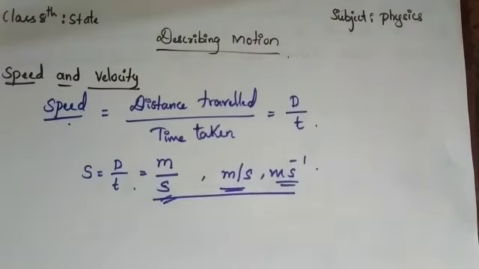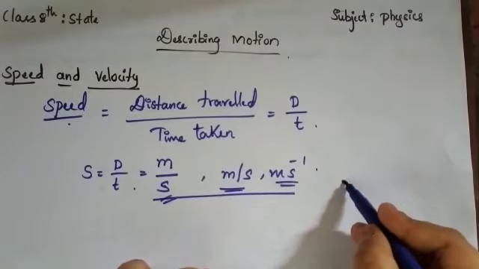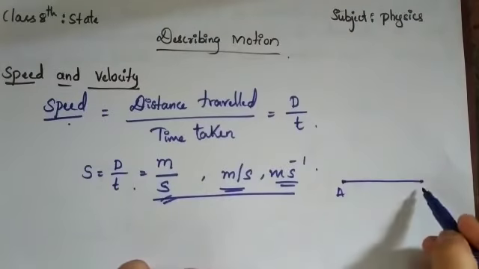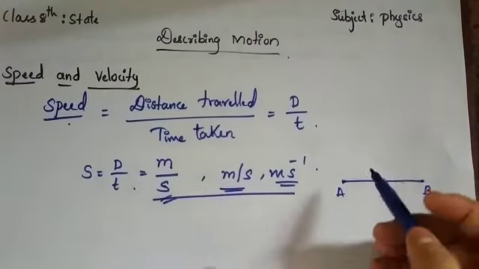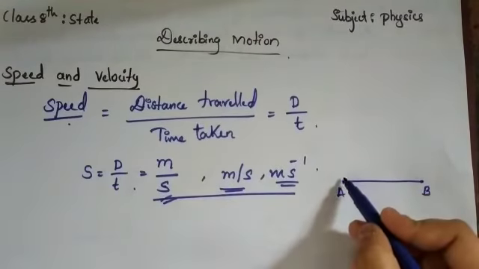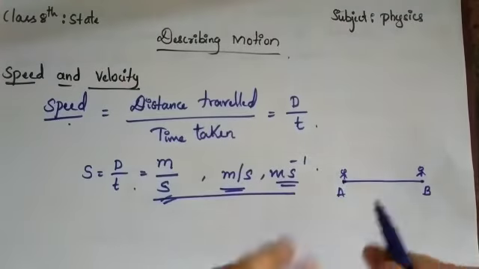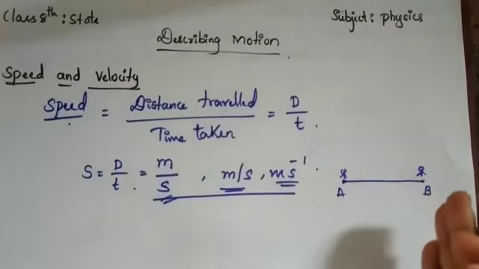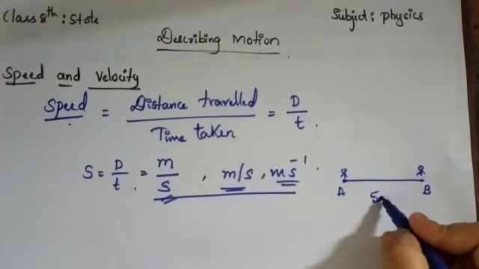Now let me take one example to understand this. Consider an object at position A and position B. One vehicle or an object has been moving from this position to this position. The total length is, for example, 5 meter.